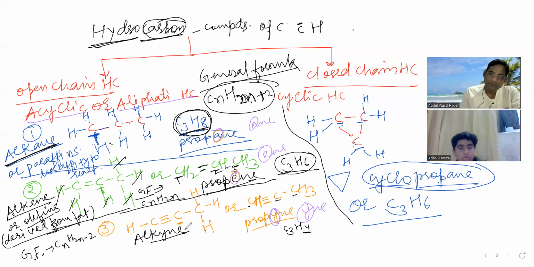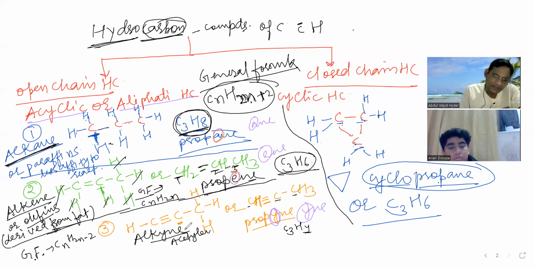I have a question. Alkenes are also known as olefins. Alkanes are known as paraffins. So what are alkynes known as? Alkynes are known as acetylenes, but that's not a good name.